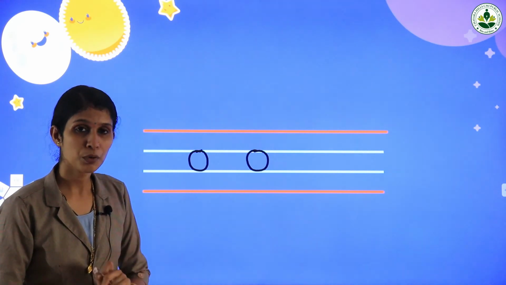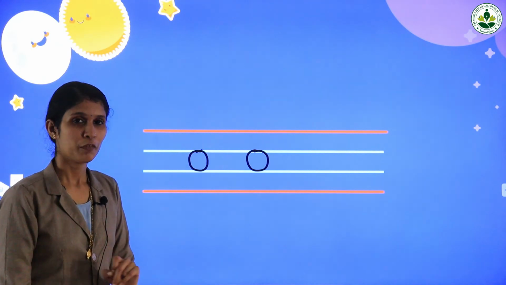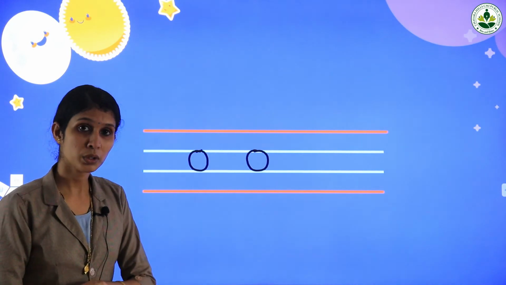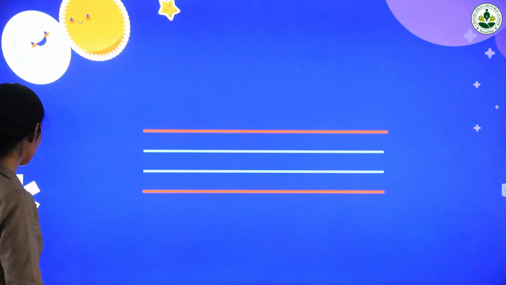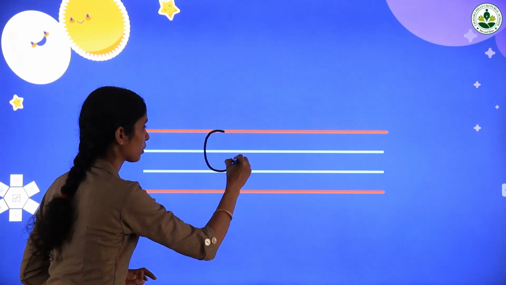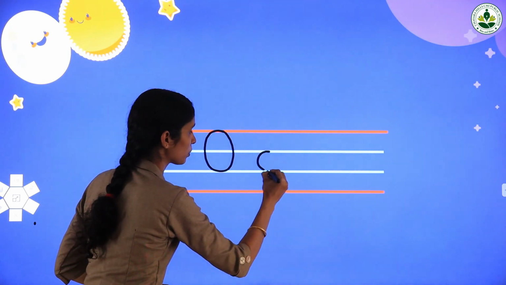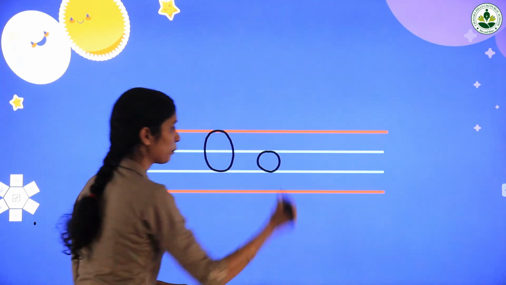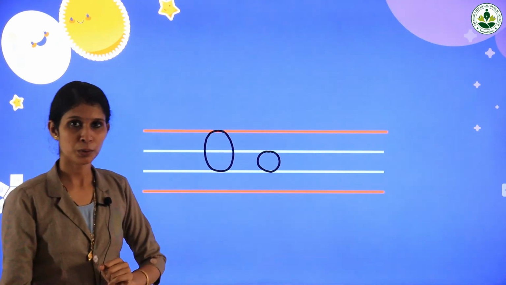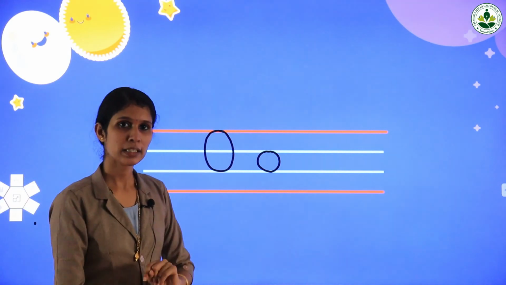Very good. And the sound of letter O is O. Very good children. Let's trace capital letter O and small letter O together. Okay. Look here. Capital letter O and small letter O. Repeat after me. Capital letter O, small letter O. Once again, capital letter O, small letter O.